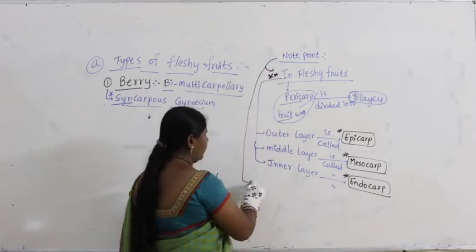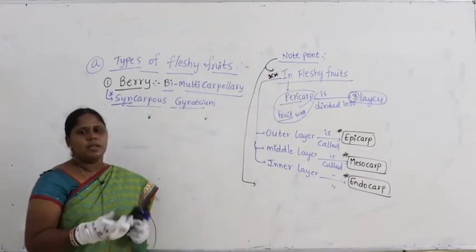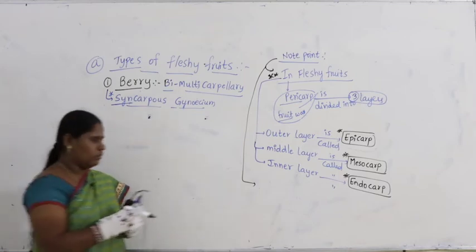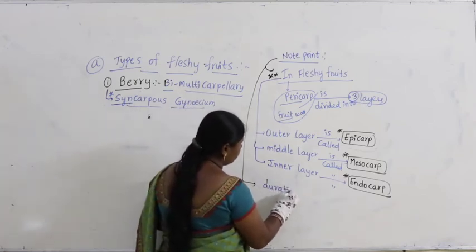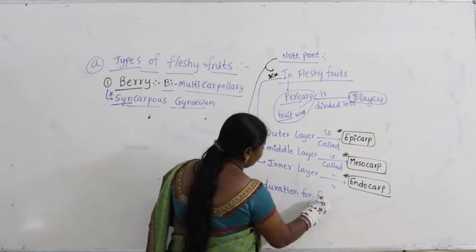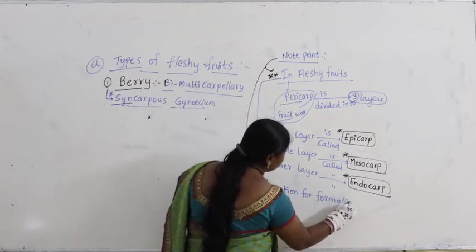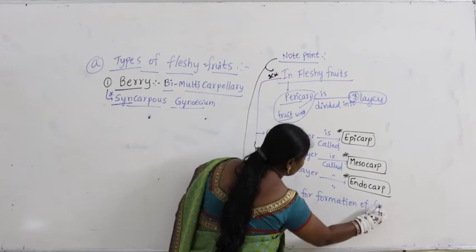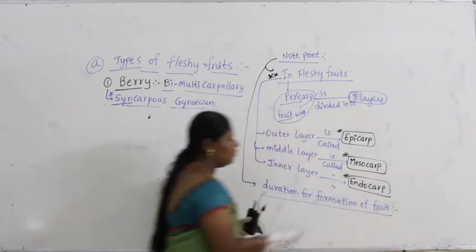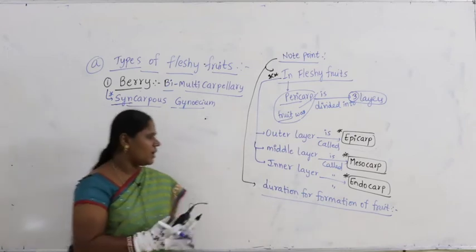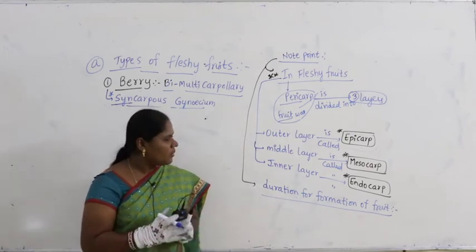Another note point: generally the duration for formation of fruit, meaning how much time it takes for the formation of the fruit.